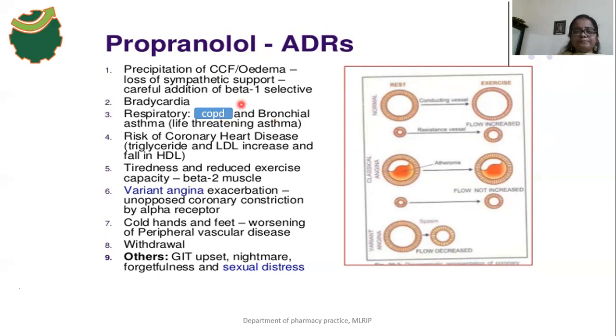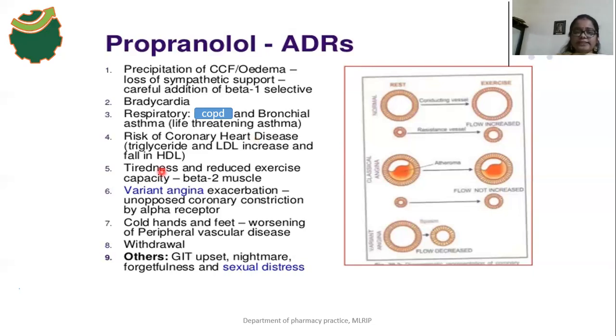And the risk of coronary artery disease is also very high. Why is the risk of coronary artery disease very high? Because the effect of beta blockers on the metabolic system is that the lipolysis process decreases, which means free fatty acid levels increase in our body, triglyceride levels increase, and LDL levels also increase, and there is a fall in HDL, the good cholesterol. So the bad cholesterol and triglyceride levels increase, and that's why the person might get coronary heart disease.